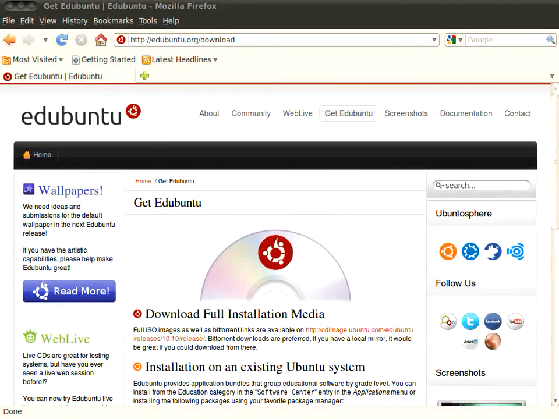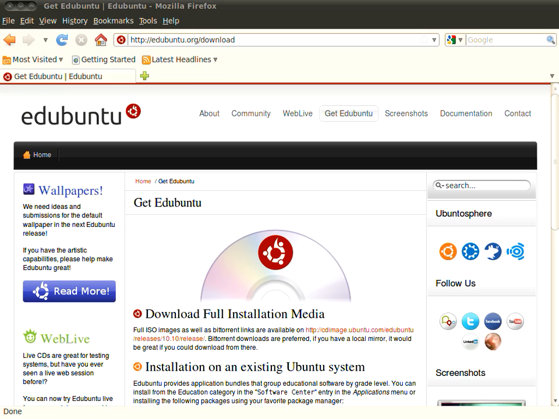To download the Edubuntu operating system, visit www.edubuntu.org and click the Get Edubuntu link. Look for the download file that is appropriate for your operating system and architecture. We downloaded the 64-bit Edubuntu installation and burned a DVD for this video.